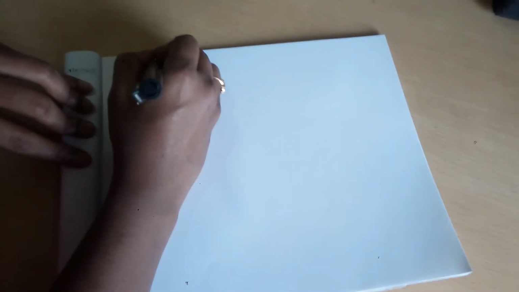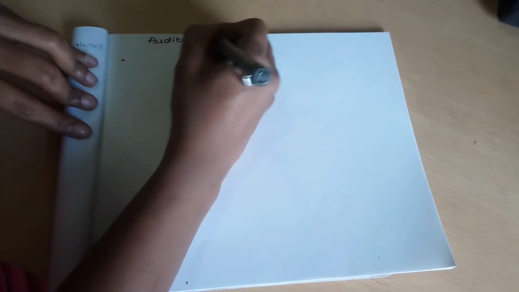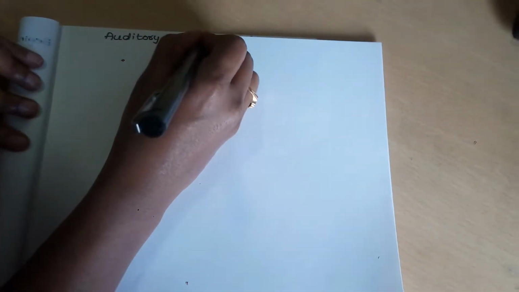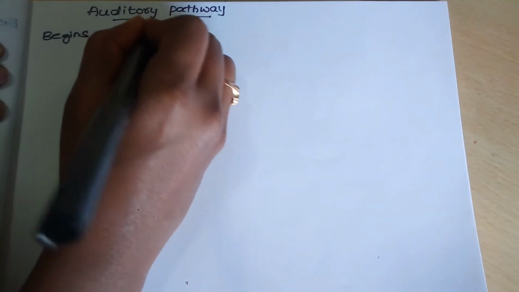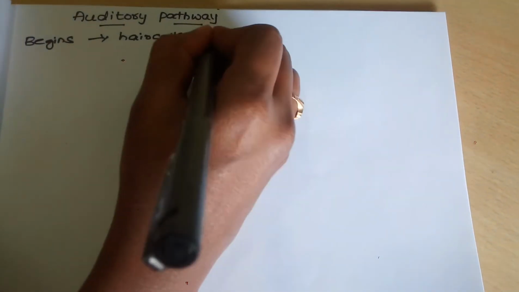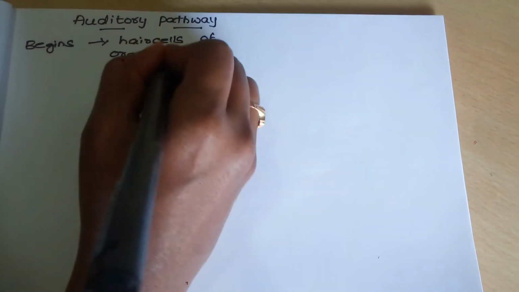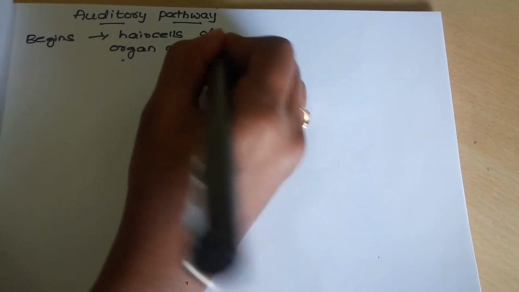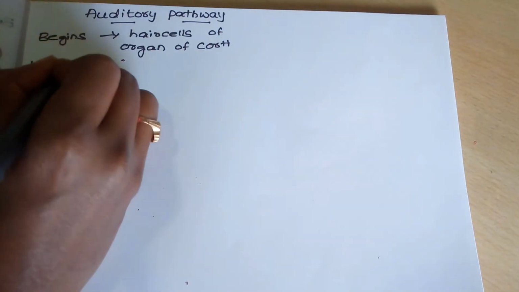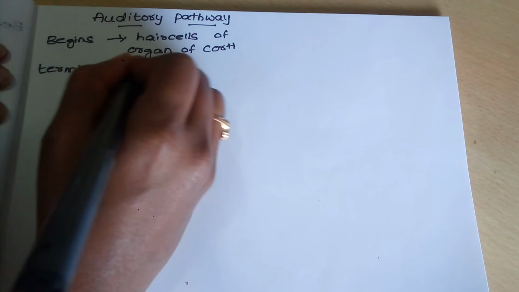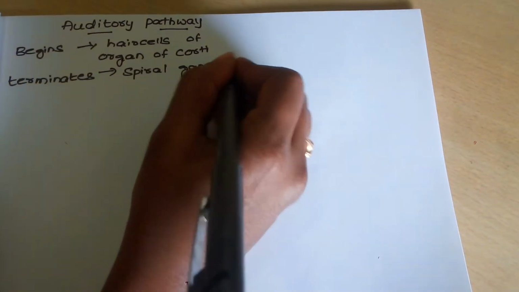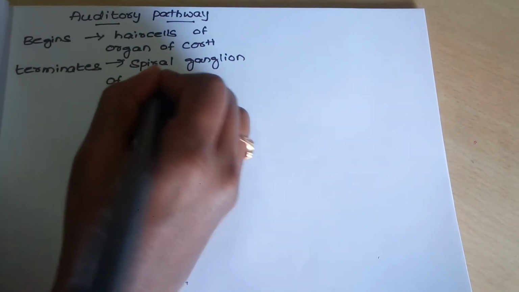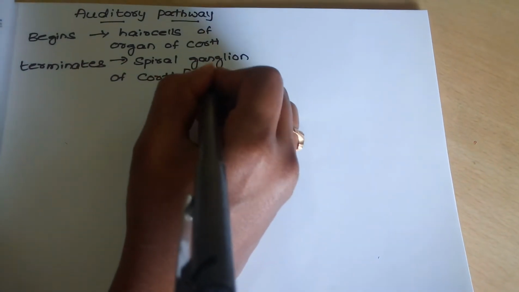Today I will discuss about auditory pathway. It begins from hair cells of organ of Corti, terminates at spiral ganglion of corti within auditory cortex.